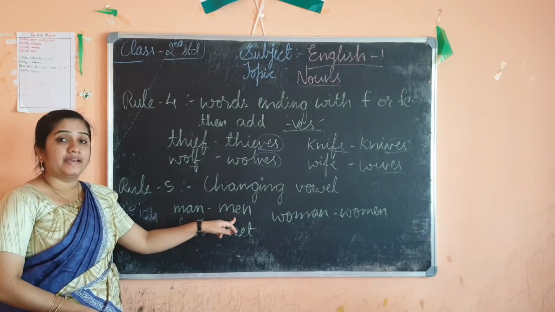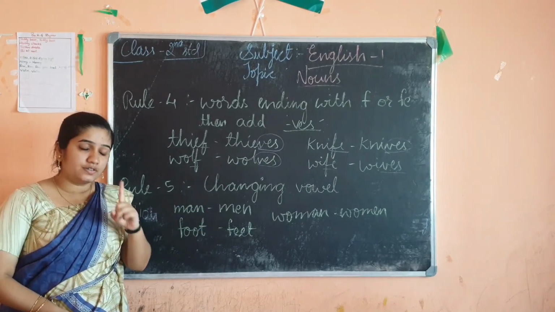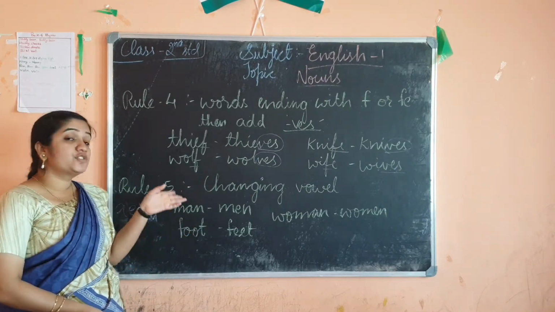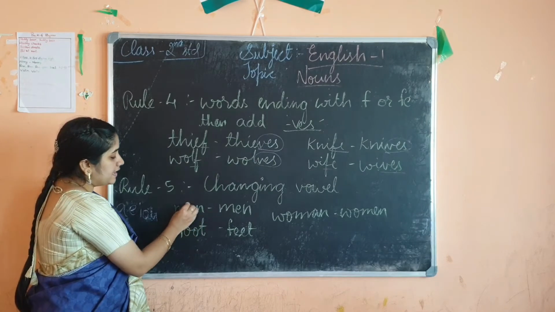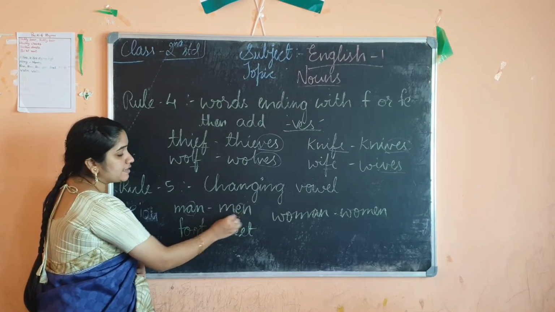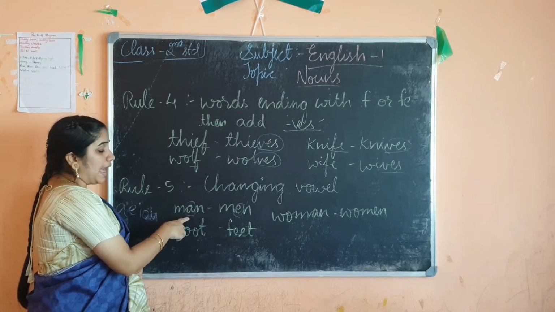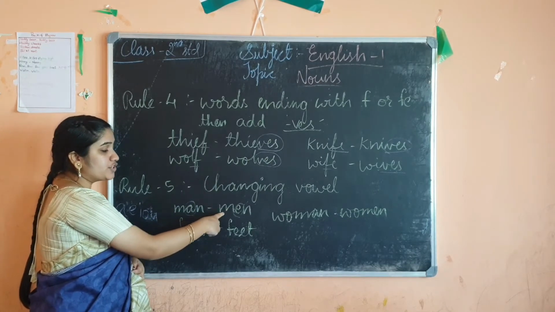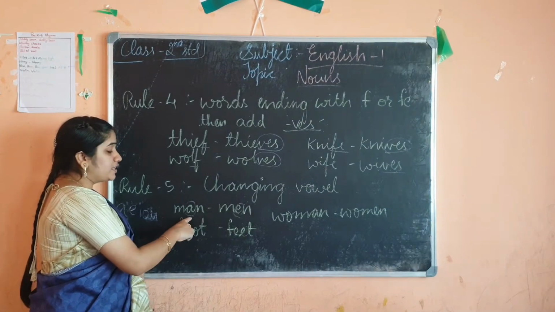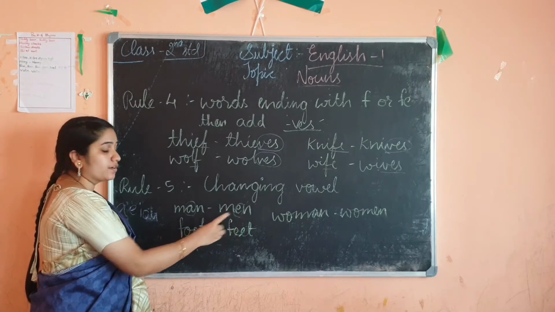Man, men. It's a plural form. If it is one, then it is known as man. If it is more than one, they are known as men. So here, A is a vowel, E is a vowel. To change from singular to plural, I am changing the vowel only. If it is M-A-N, man, I should write M-E-N, men. So A is changed to E. So vowels are changing.